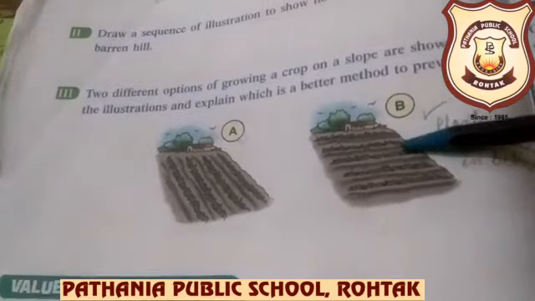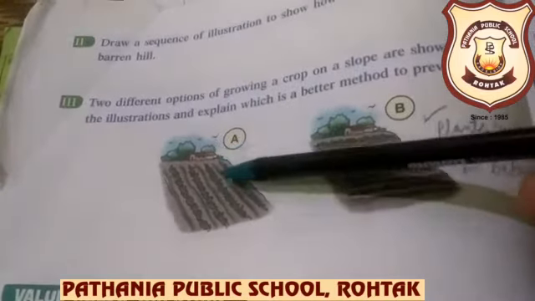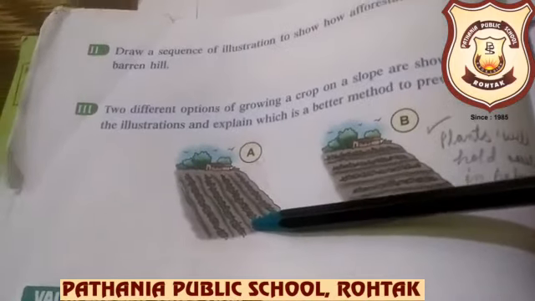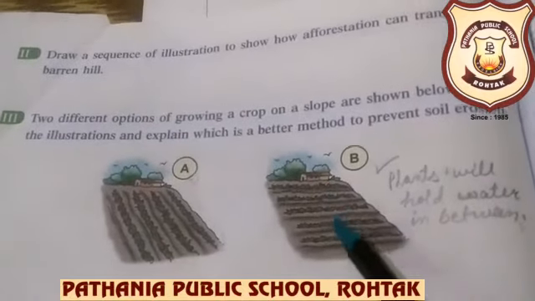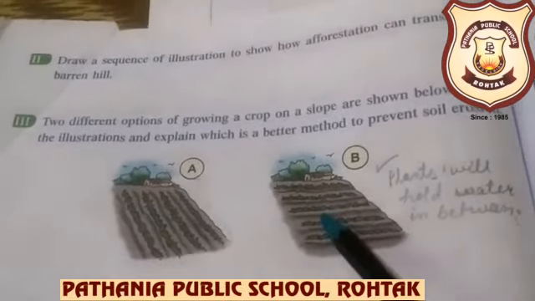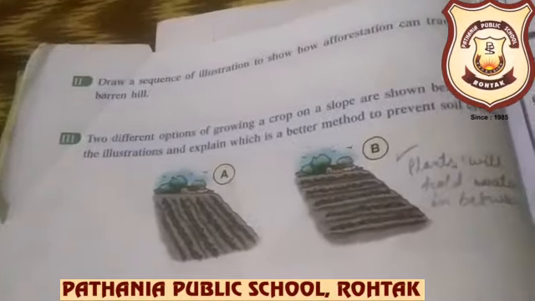So the option B is better because in part A, the water will flow downward automatically. It never stops. But in part B, plants will hold the water in between and prevent the soil erosion. So I hope it is clear to you.